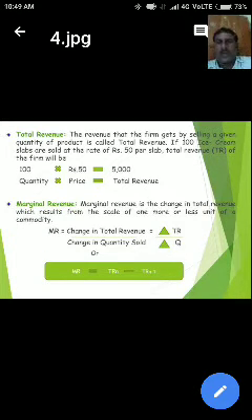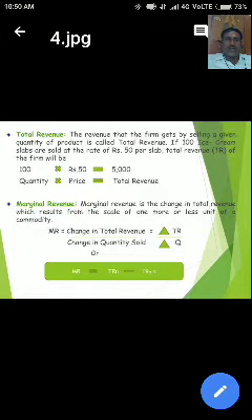Next, marginal revenue. Marginal revenue is the change in total revenue which results from the sale of one more or one less unit of the commodity. The revenue added to the total revenue by the sale of an additional unit of a good is called marginal revenue.